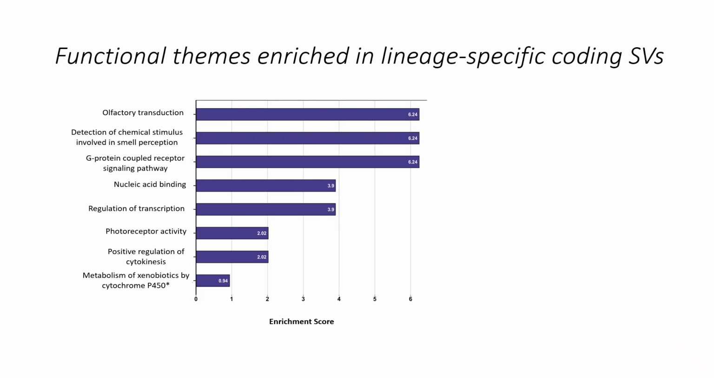Functional annotation clustering of lineage-specific coding SVs in chimpanzee revealed some interesting functional categories, such as olfactory transduction, detection of chemical stimulus involved in smell perception, and G-protein coupled receptor signaling pathway. In addition to the olfactory transduction category, the transcription regulation category is also found enriched.